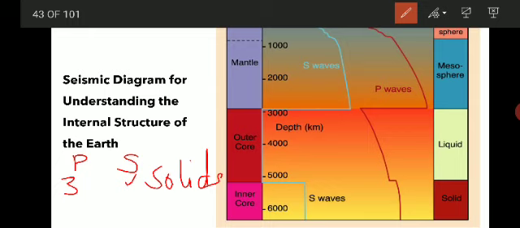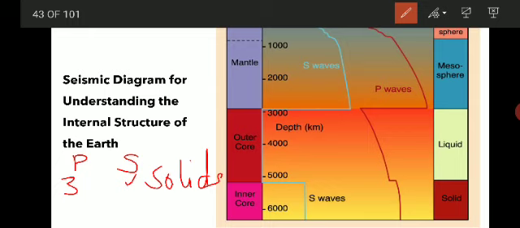Travel time means the time taken by a wave to travel from the epicenter to the different receiving stations. When you plot this travel time of the P and S waves, it is possible to calculate the velocity of any wave at any depth.